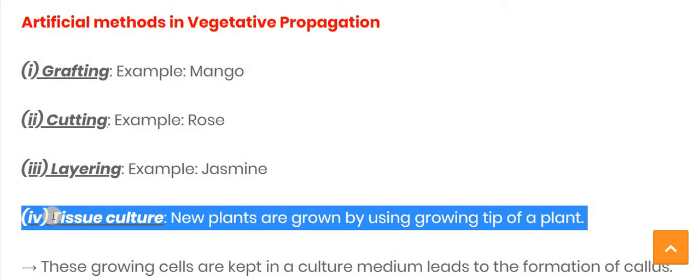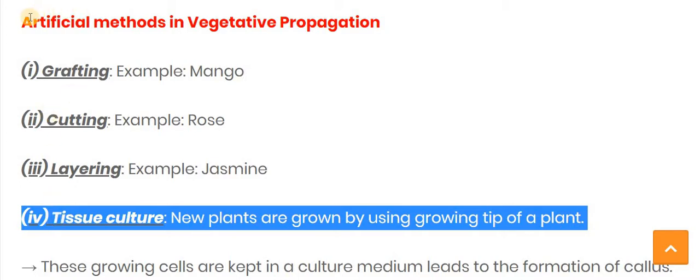It means we can artificially provide nutrition, and we cut down the vegetative parts, or you can say the growing parts, and culture them in an artificial lab by providing nutrition. Then we add growth promoters like enzymes, and after some growth of the parts we transfer them into the soil. That kind of method comes under tissue culture.